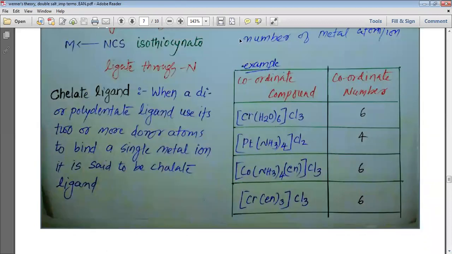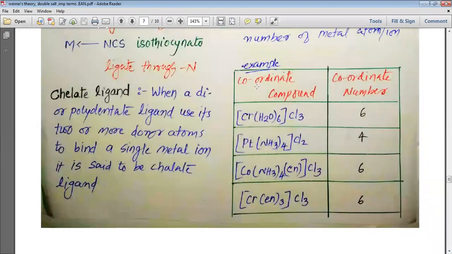So in the examples we have taken, my dear students, the coordination compound and coordination number. You can see that [Cr(H2O)6]Cl3 has coordination number 6 because 6 ligands are present in the square bracket. [Pt(NH3)4]Cl2 has coordination number 4 because 4 ligands are present around the Pt in the square bracket.